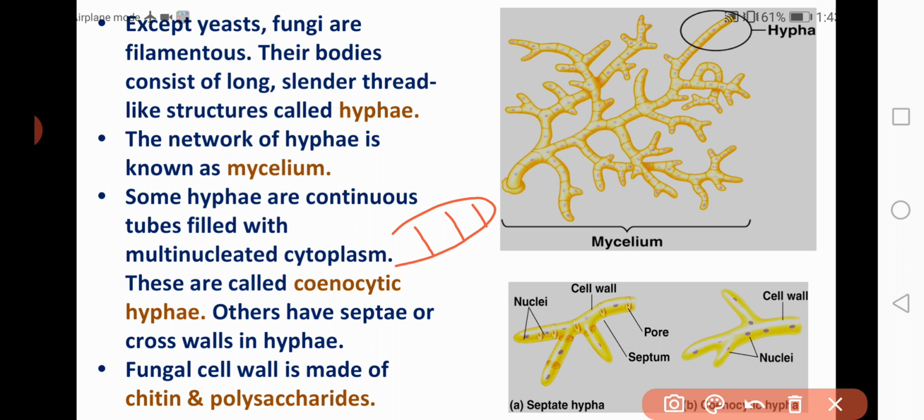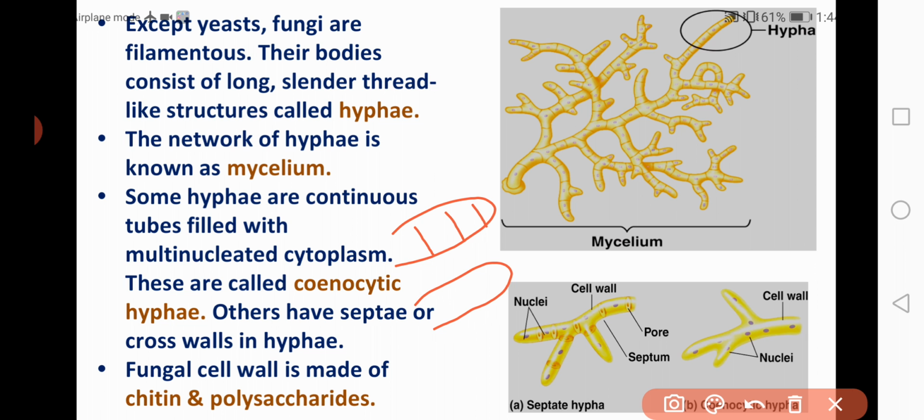Whereas some hyphae are continuous and do not possess any cross walls. That means like this, the cross walls or septa are entirely absent, and such a hypha is called aseptate hypha or cenocytic.